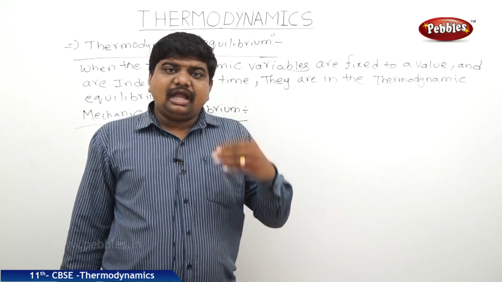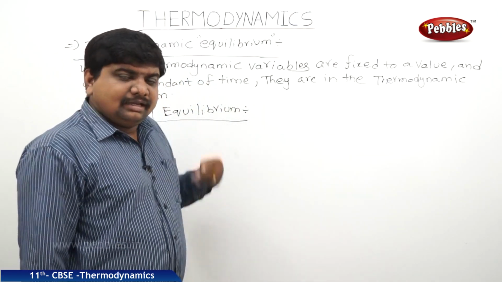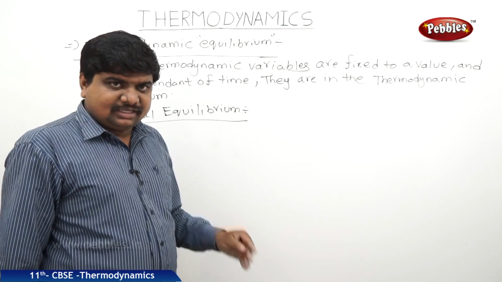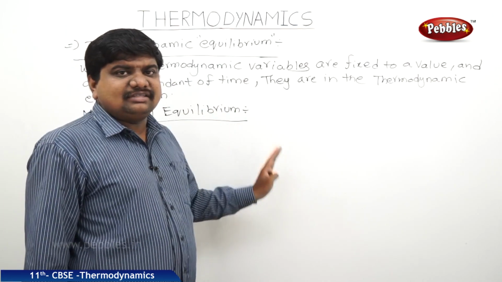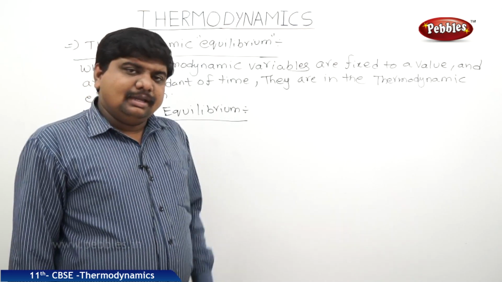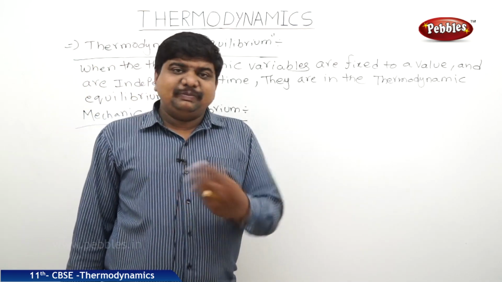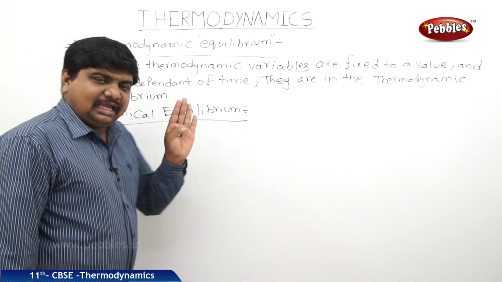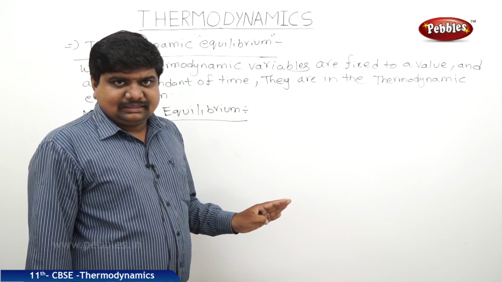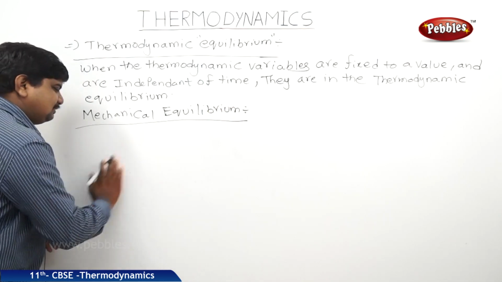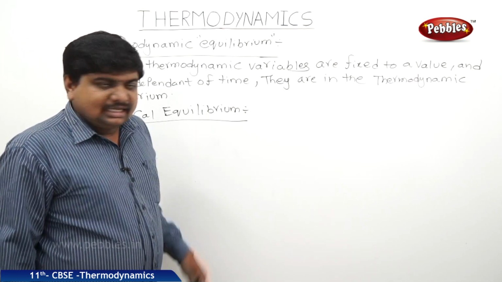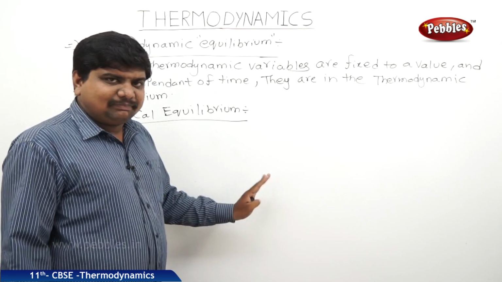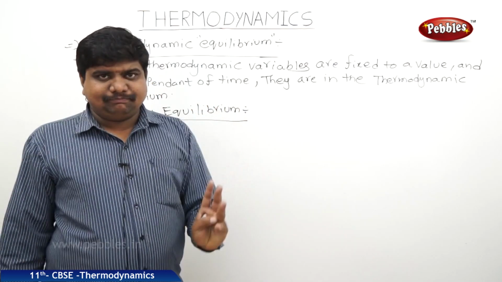When there are no unbalanced forces between system and surroundings, then we can say that system and surroundings are in mechanical equilibrium. Mechanical forces should be the same on either side. But here it is not a body, it is a department, or we can say a system to surrounding department. So throughout the department, the forces should be the same.